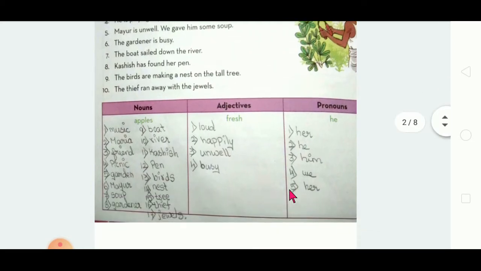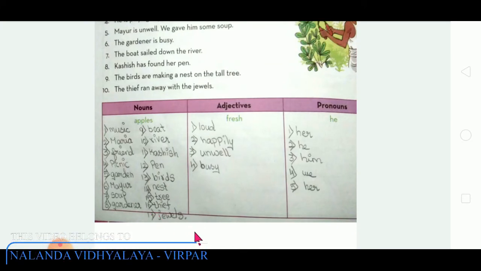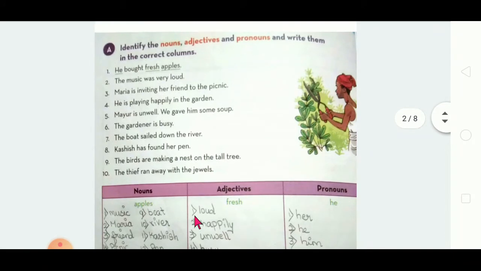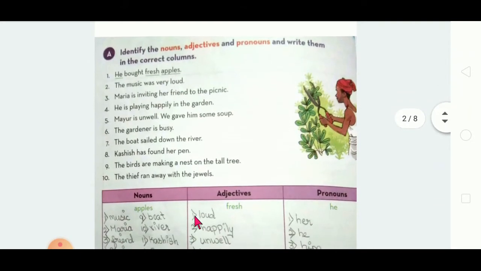See here, only one word has come out of the box from the nouns. No issues, even two words coming out of the box is okay, but your handwriting should be neat, clear and visible. Better sharpen your pencil whenever you are writing. I've already said you can keep two or three pencils with you, or else sharpen again and again and then write. Identify the nouns, adjectives and pronouns and write them in the correct columns.